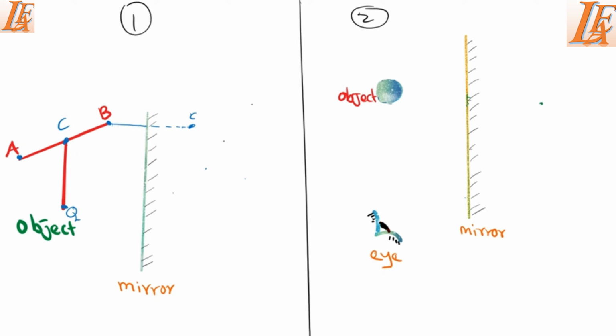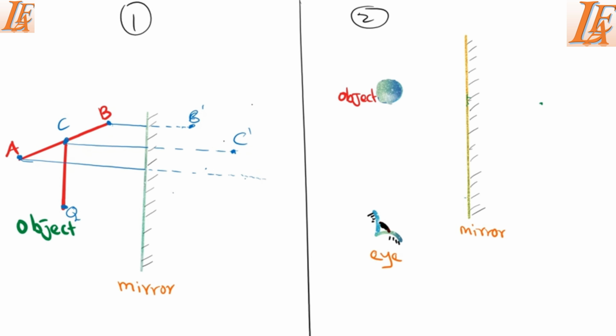So this is B prime. Then if you want to locate C, in front here is a continuous line, then behind, a dotted line for virtual rays, the same distance behind the mirror. This is our C prime. Then down here you have A, a continuous line in front of the mirror, dotted behind the mirror, the same distance.